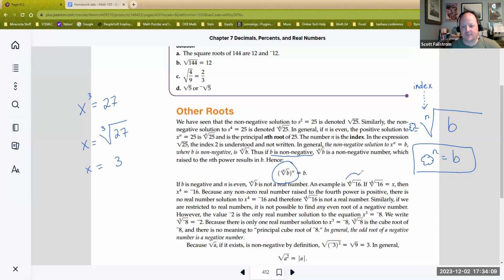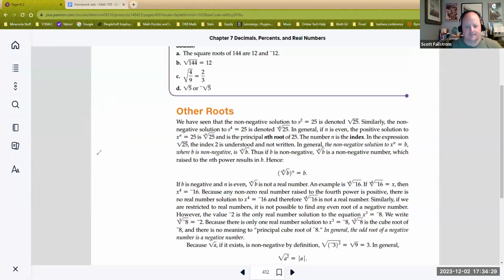All right, so let's see here. 4th root of -16 does not exist as a real number. That's how we would say it. We don't want to say it does not exist, period, because it does exist, just not in the world of real numbers that we were dealing with. Again, real numbers are just those that can be represented as decimals. And so that's the big piece here.